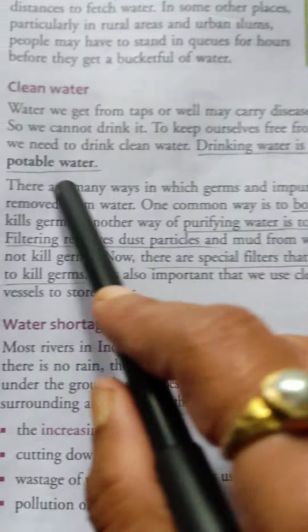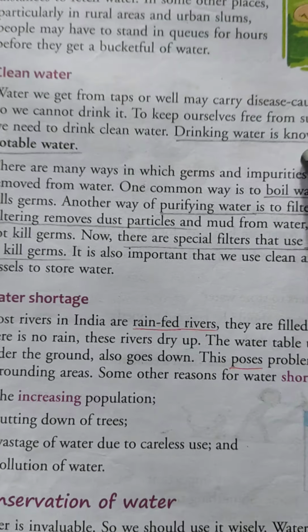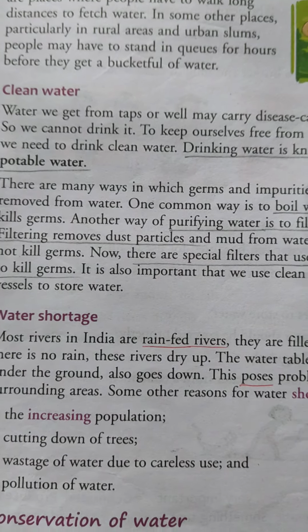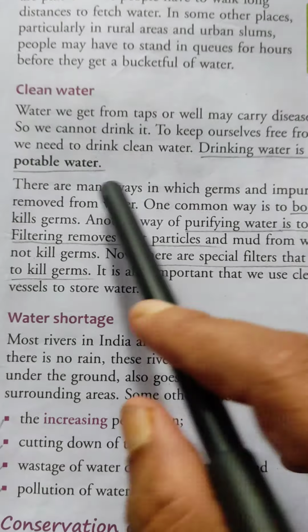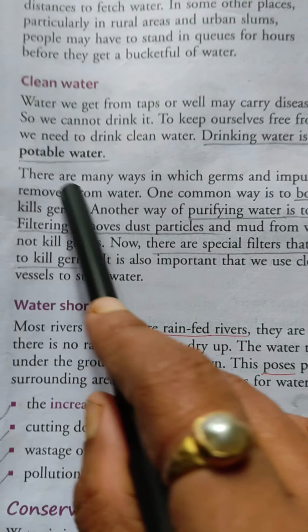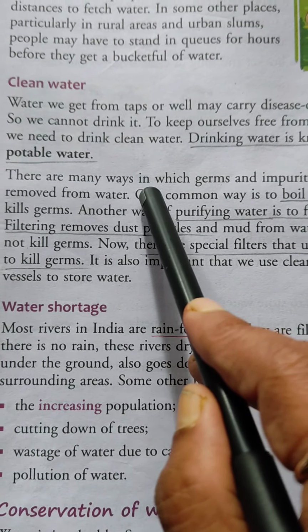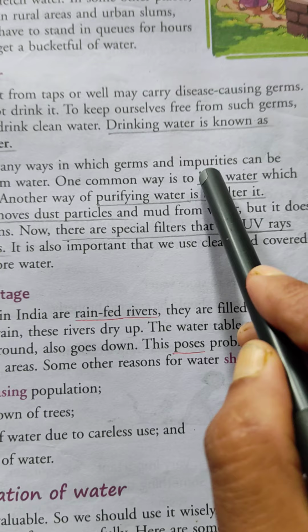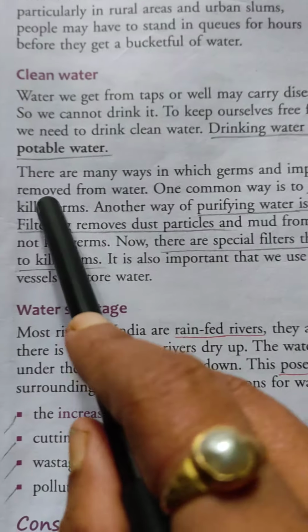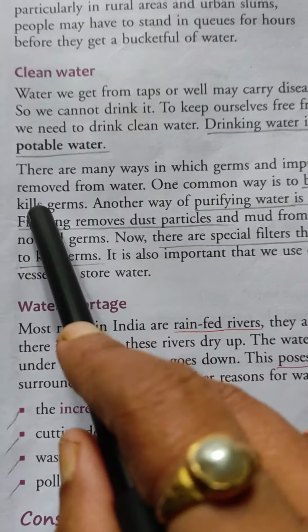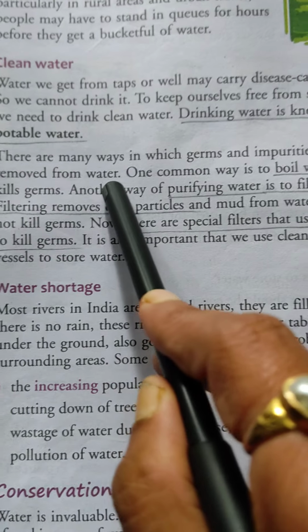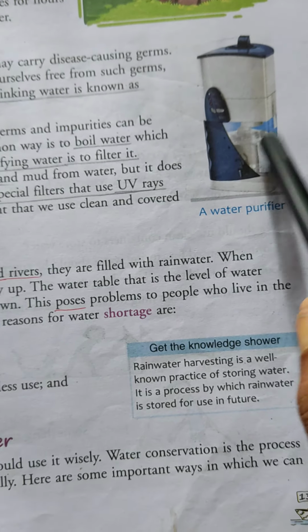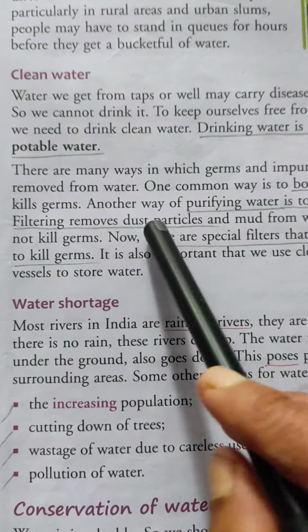Drinking water is known as potable water, means whatever water we drink is called potable water. There are many ways in which germs and impurities can be removed from water, to make it pure.